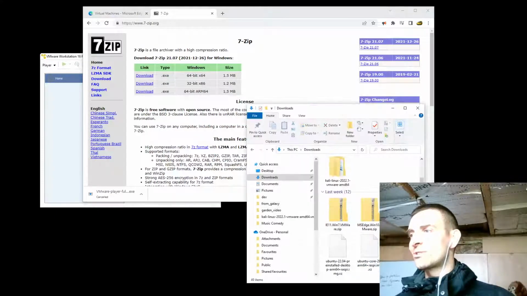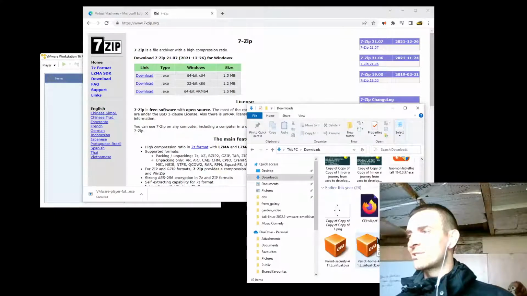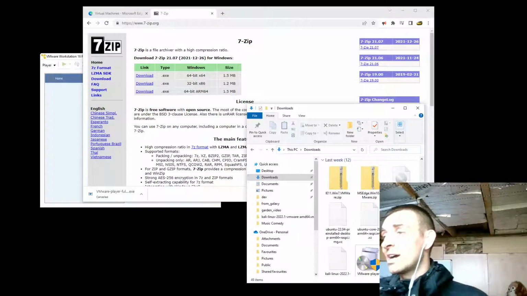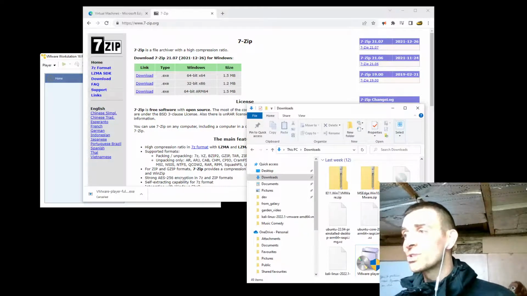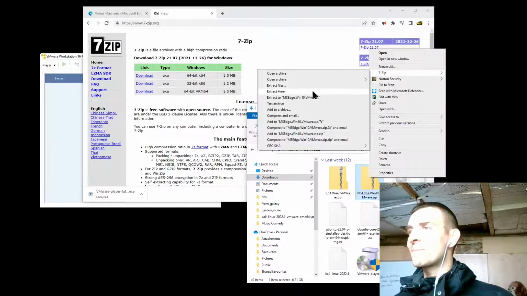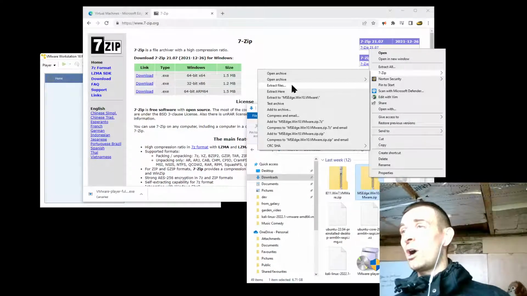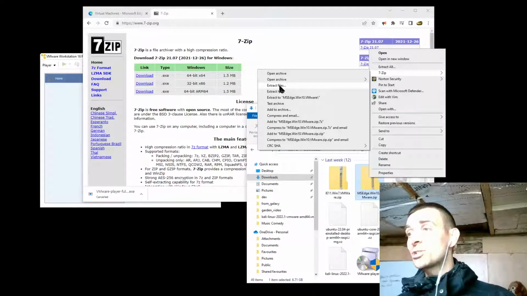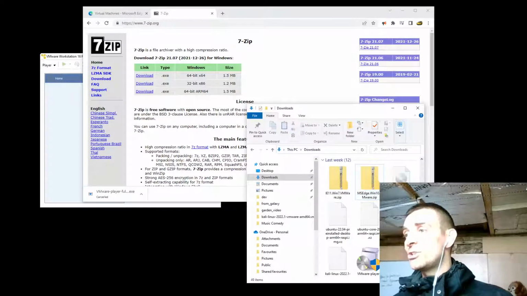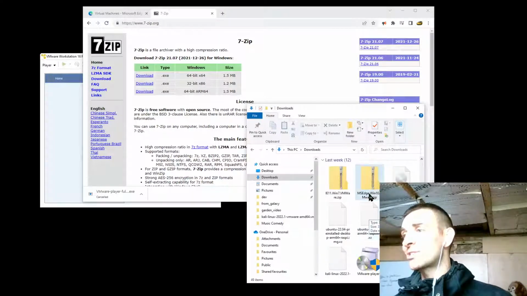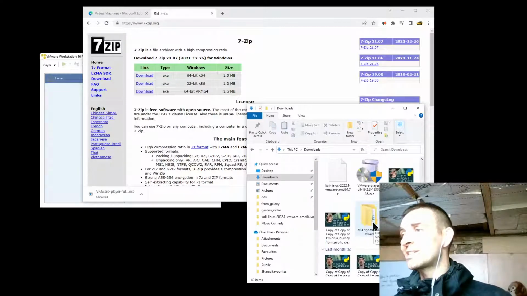That's going to download 7-zip, wherever that is, and then there you go. You're going to double click on that and install it, and once that's installed, you should be able to right click on this folder, choose 7-zip, and extract files. This is a process which takes a little while, so I'm not going to be doing it live. You're going to click on extract files. Once you've done that, you're going to have a folder that looks kind of like this. It's going to have the same name as the zipped folder, except it's not going to end in .zip.